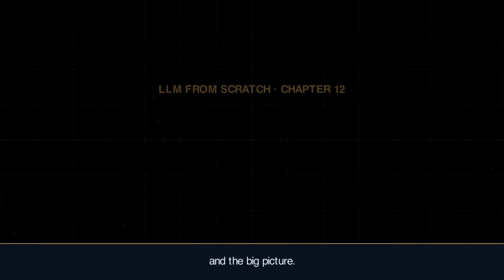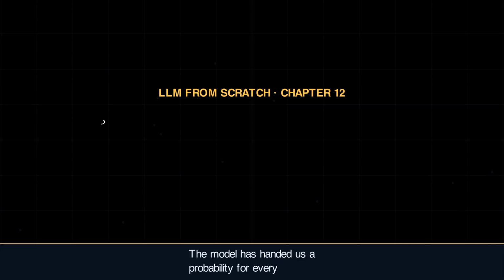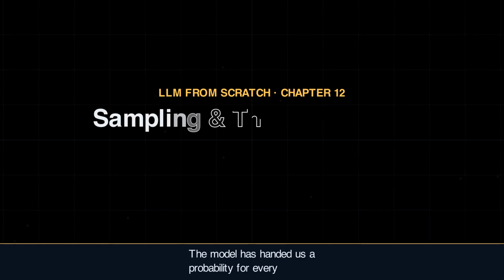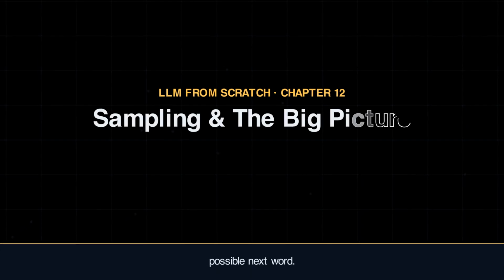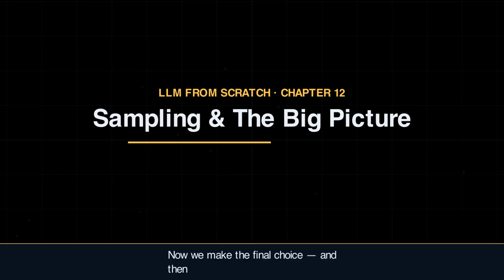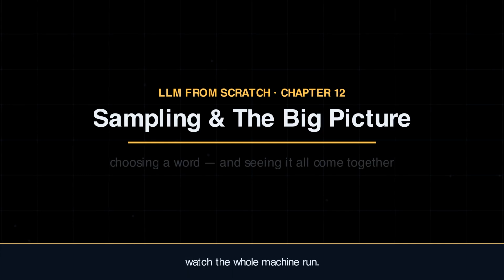Chapter 12, Sampling and the Big Picture. The model has handed us a probability for every possible next word. Now we make the final choice and then watch the whole machine run.